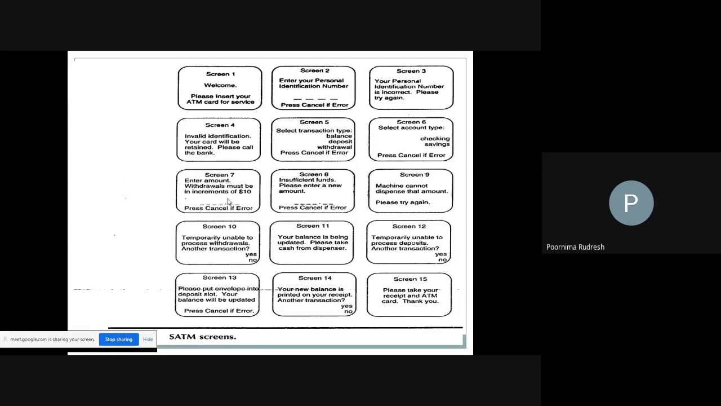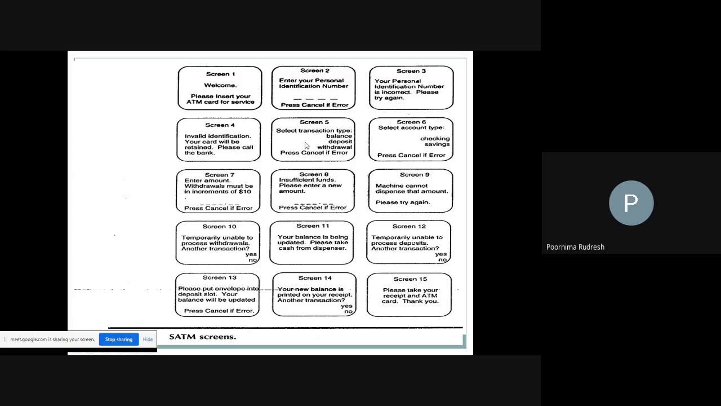If I enter the amount and all the conditions are satisfied, meaning the amount I want to withdraw is less than the total amount available in the bank and the ATM machine is working, then I will get screen 11. Screen 11 displays the message: your balance is being updated, please take the cash from the dispenser. Next, if I press that I want to perform another transaction, I will go back to screen 5.